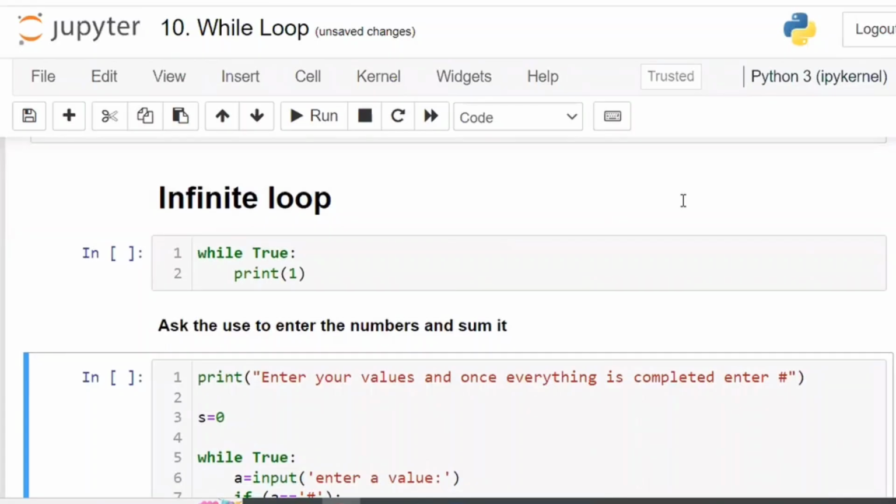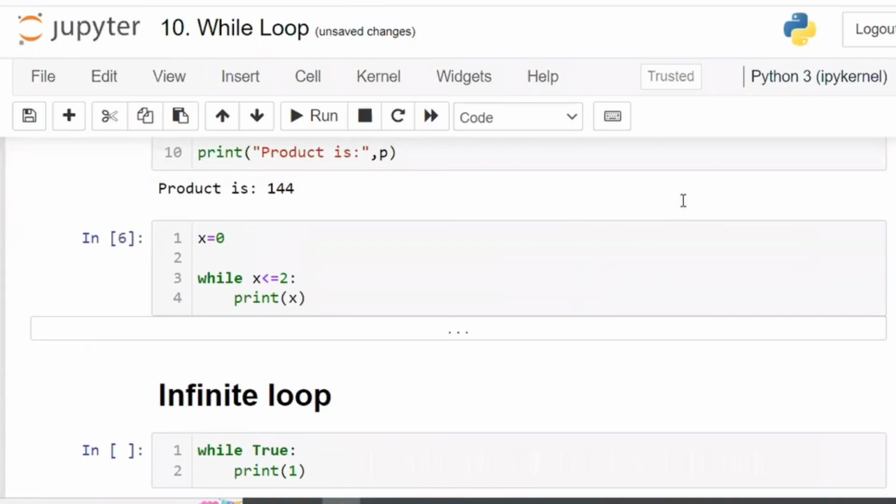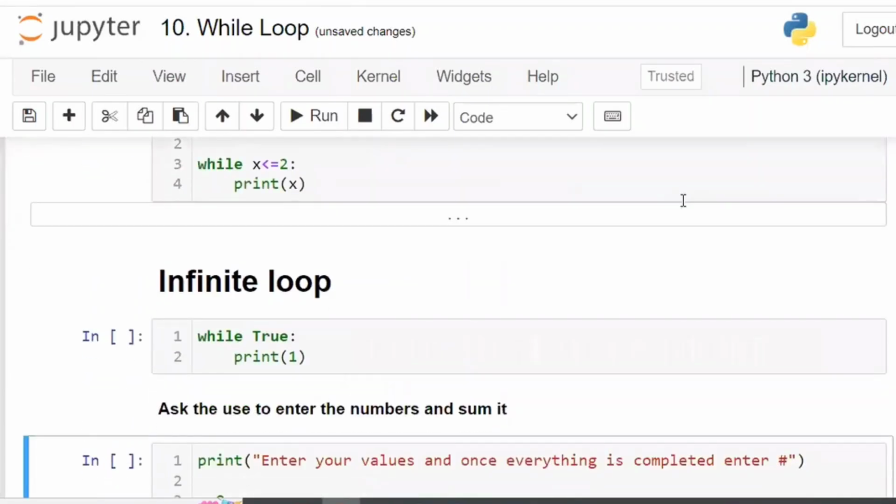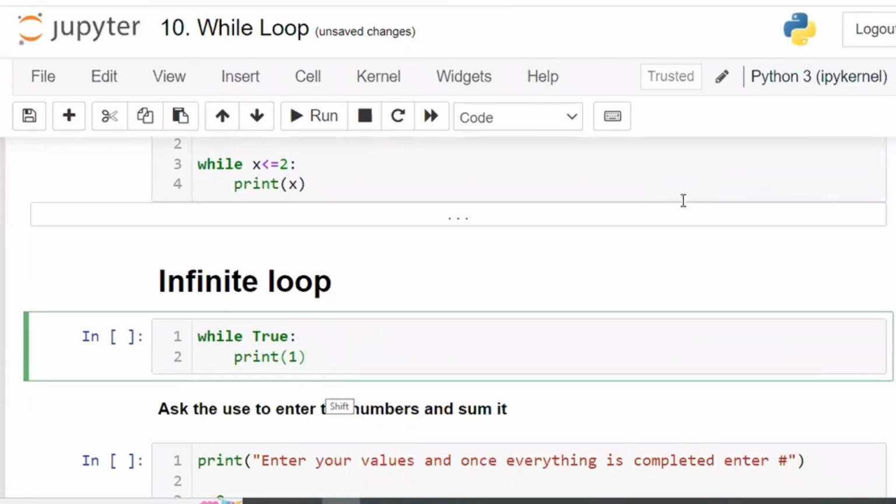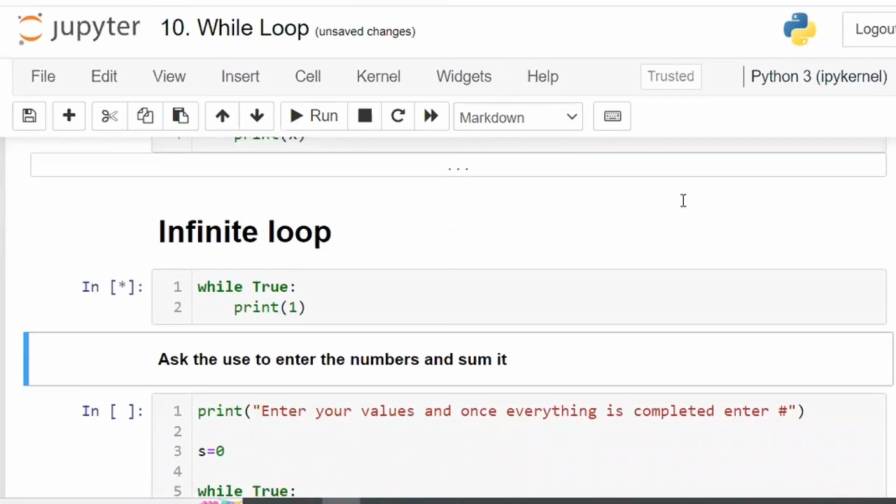Infinite loop means simply you can write while True. You don't even need to write a condition. If you write a condition like 1, it is the same thing. Whatever the condition, the final answer is true only. Answer is true means infinite number of times. It is not even checking the condition. The answer is directly true. It is going to print 1, 1, 1, 1 always. Infinite times 1 will be printed.